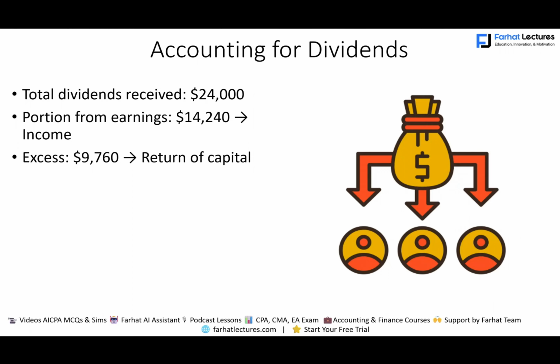So what journal entry do we make? Well, we're going to debit cash. We received cash 24,000. We cannot deny that. We received dividend revenue. This portion here is 14,240, and that's from earnings. Then the 9,760, we would reduce the investment for 9,760.